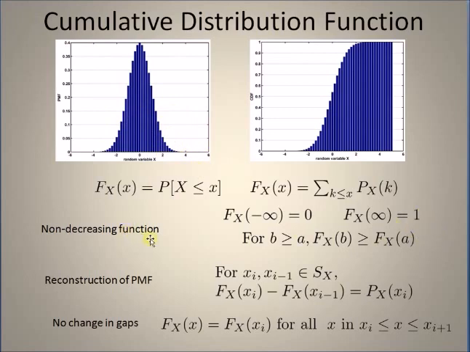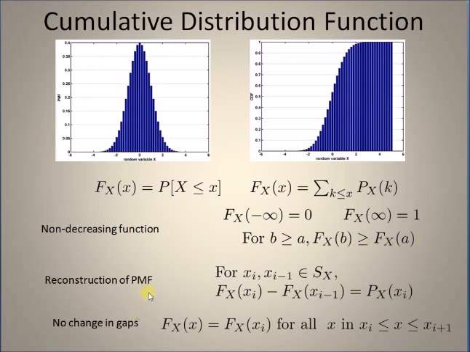The next property is that the cumulative distribution function is a non-decreasing function. This is because the CDF, by definition, is a cumulative sum of the probability mass function. So you always add something to the existing value, but you never subtract anything. So it's going to be either equal to or greater than the cumulative function at a previous value. That is, for any value b that is greater than a, the CDF at b is always going to be greater than or equal to the CDF at a.